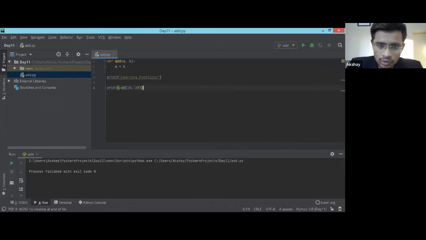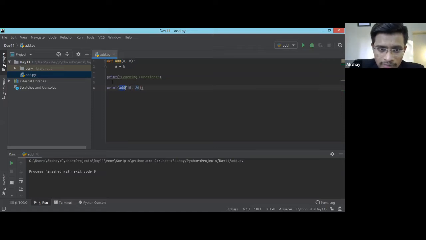Be with me, I'll help you understand how the debugger, how our interpreter, will execute the code. It will skip this line because it is just a definition. It will not go and check what is inside this add function. With this def keyword, it knows that this is a definition of a function, so it will not go inside that function. Then our control will come to line number 4, and this line will execute; we'll see "learning functions" on the console. Then the control will come to the next print statement. Here the interpreter will find that the add function is called with the two parameters.